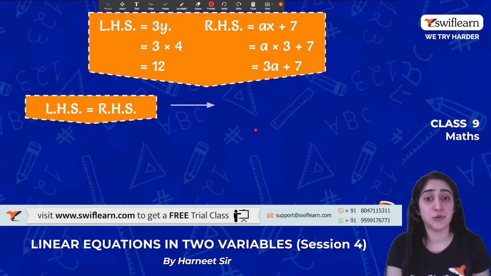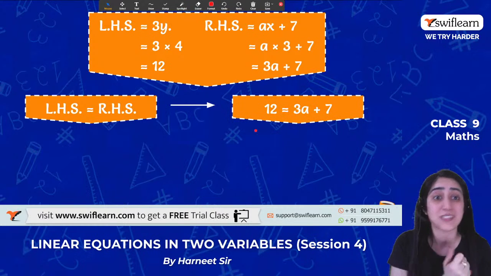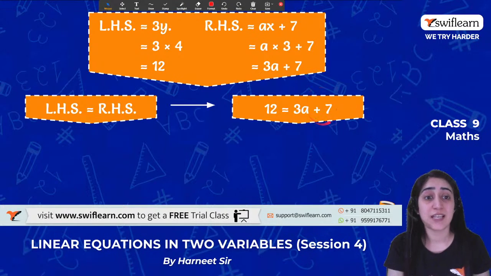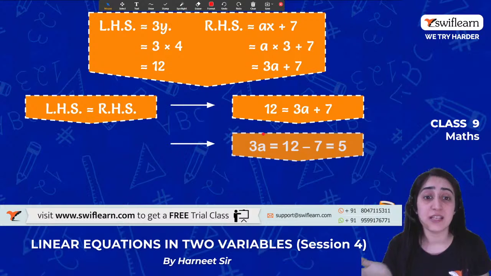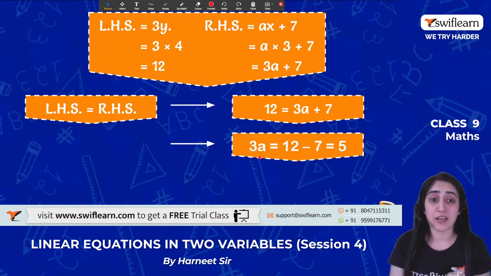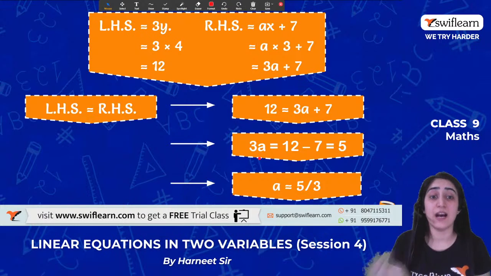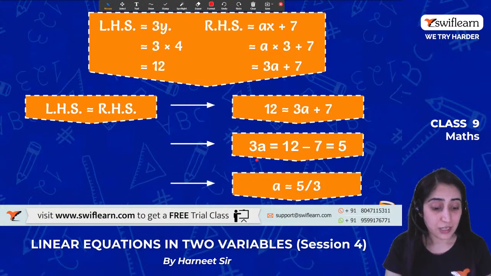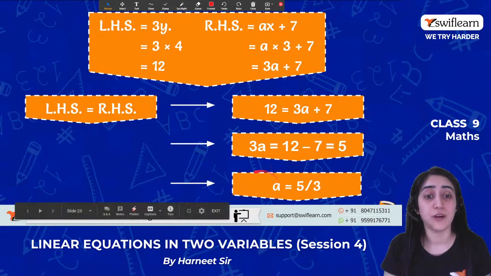So 12 is equal to 3a plus 7. The 7 is getting added, so it goes to the other side and becomes negative. 3a is equal to 12 minus 7, that becomes 5. 3a is equal to 5, and now a is equal to 5 by 3. So we are able to get the value of a.